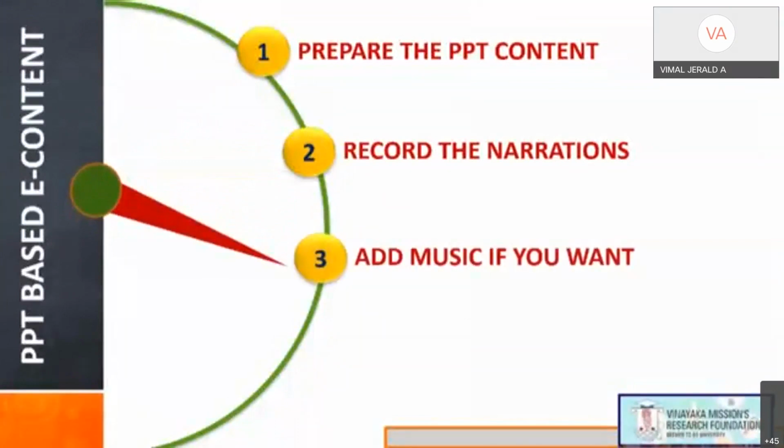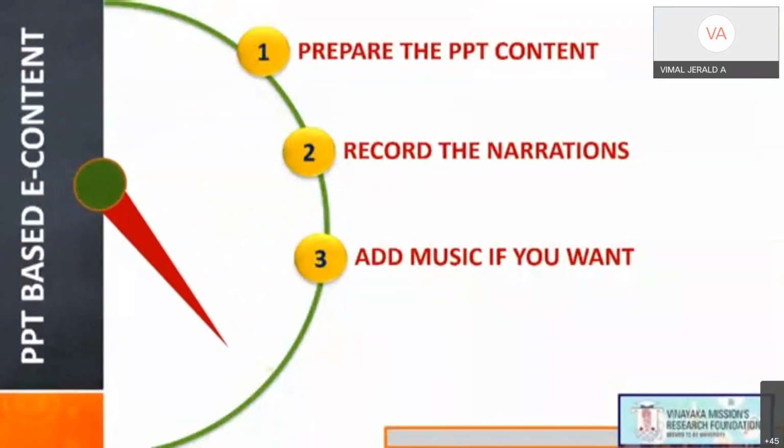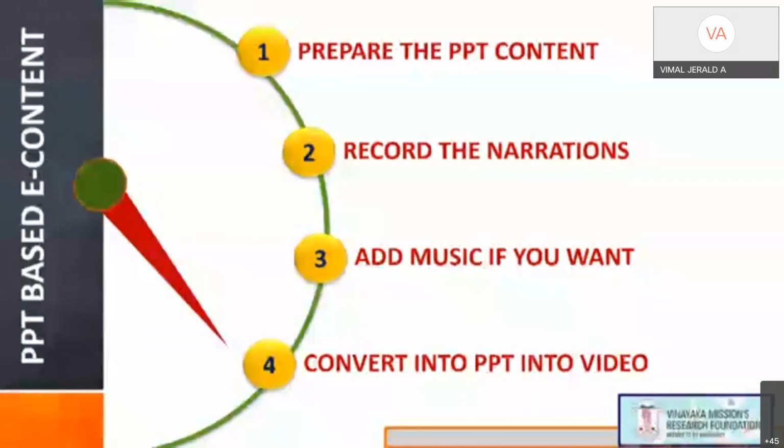Finally, add music if you want. Then convert your PPT into video. It is a simple process: the content should be ready, voiceover should be given, add music, and convert the PPT. Very simple. You will get beautiful videos of your own PowerPoint.